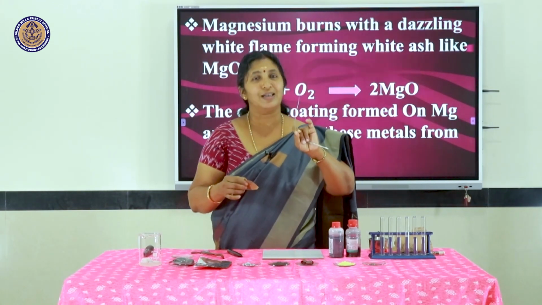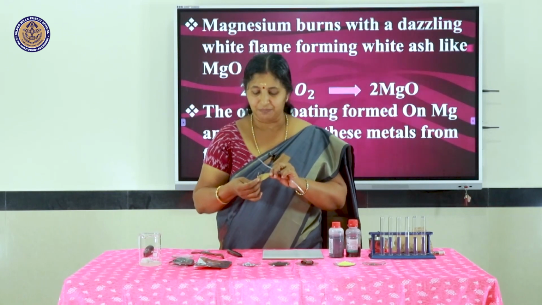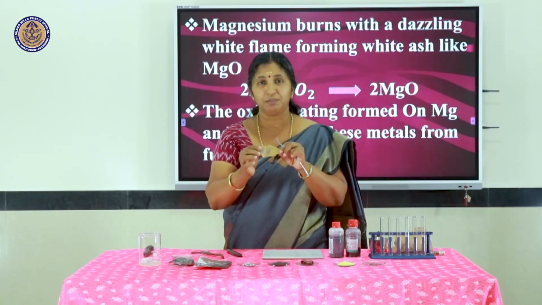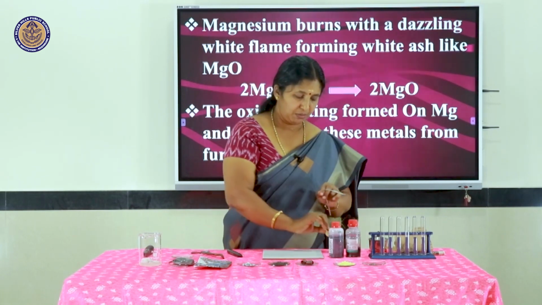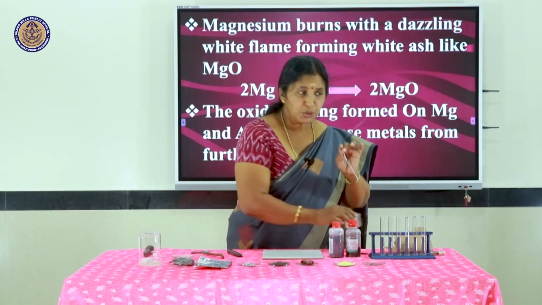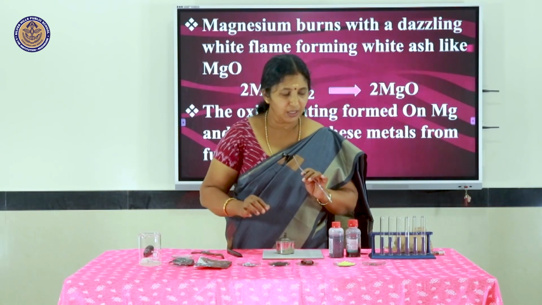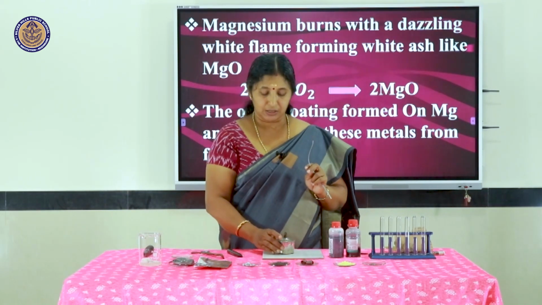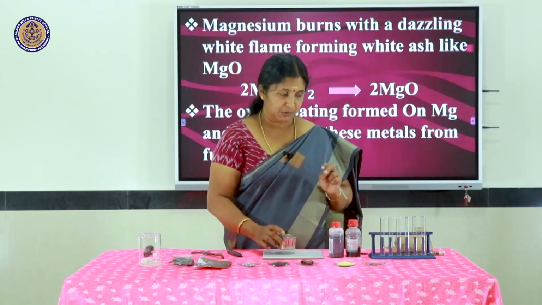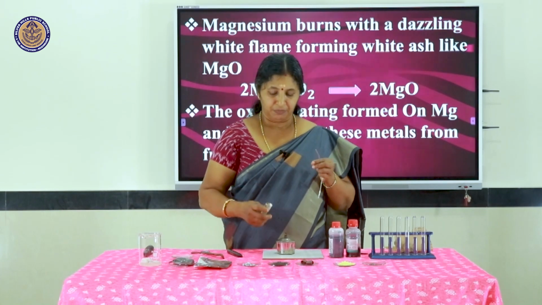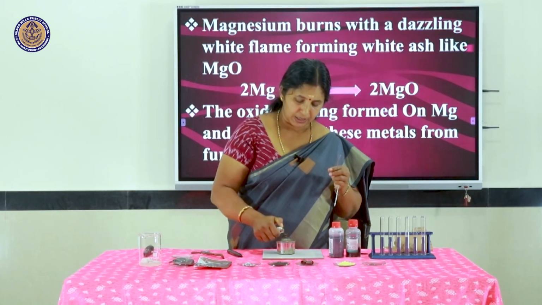Now you see it has become lustrous once again, and here on the sandpaper you can see that greyish white deposit of magnesium oxide. So I have taken the scrubbed magnesium ribbon. Here I have, this is what is called a spirit lamp. Spirit lamp is used in the laboratory for burning purpose. Now I am lighting the spirit lamp.